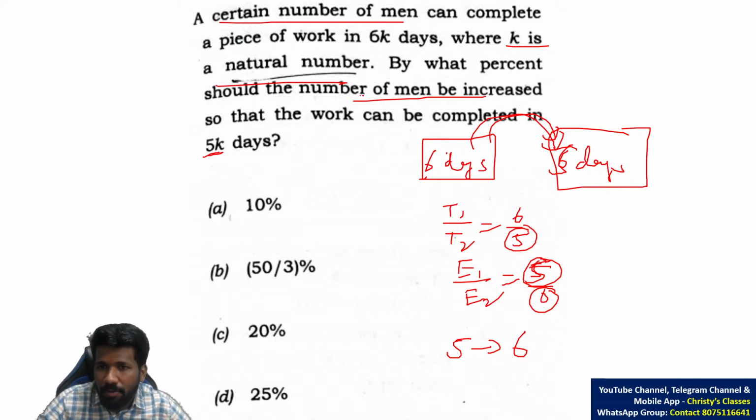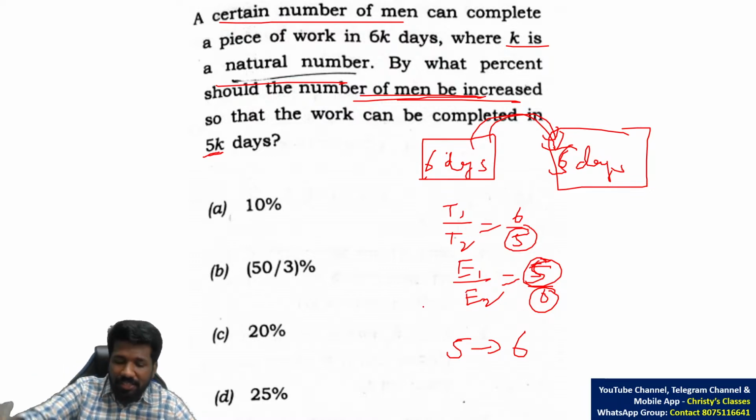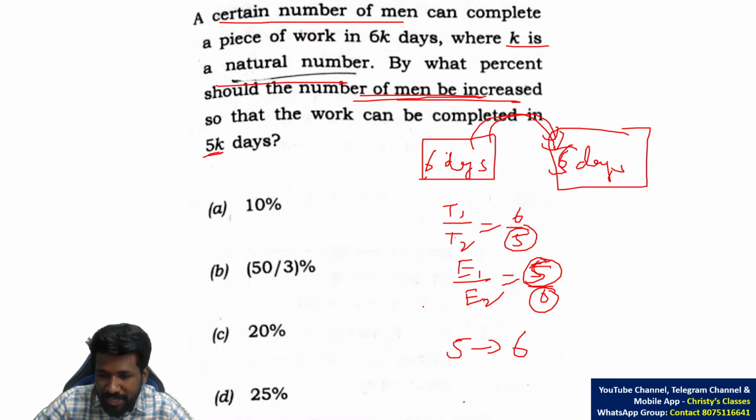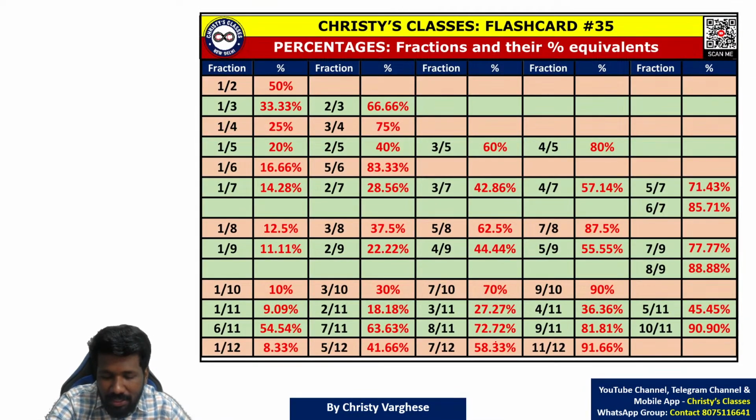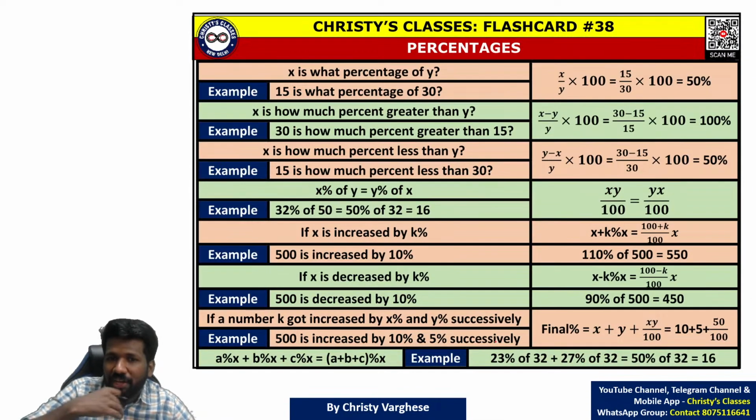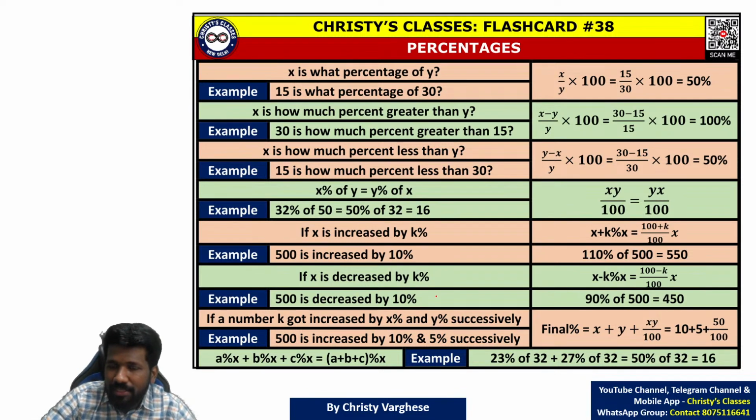What percent should the number of men be increased? Number of men increasing means efficiency is increasing, because more people, more efficiency. So the efficiency 5 should be increased to efficiency 6. So what is the increase? Now it is a percentage question. In percentage, I have told you the different situations that can happen. These are the different situations that can occur in percentage. And in this question, what is the situation?